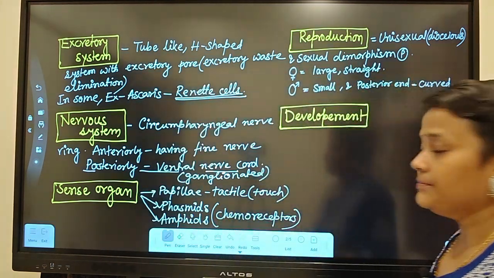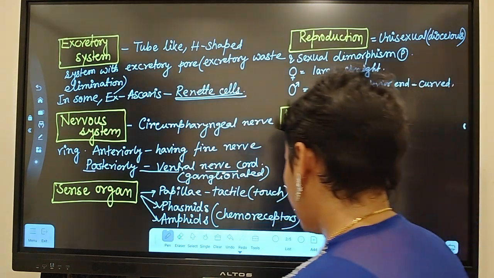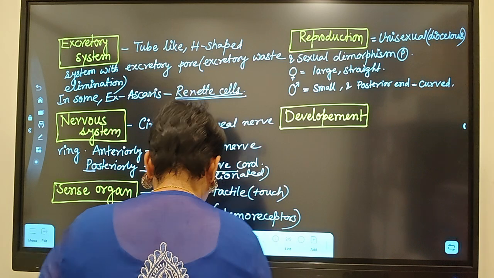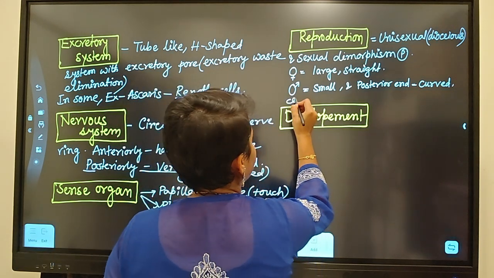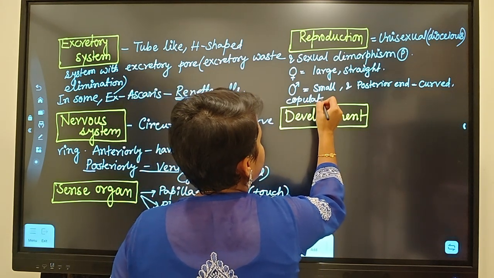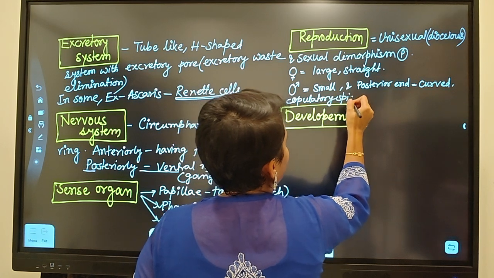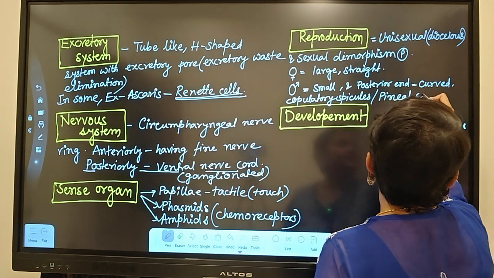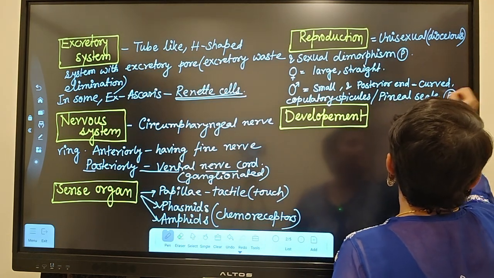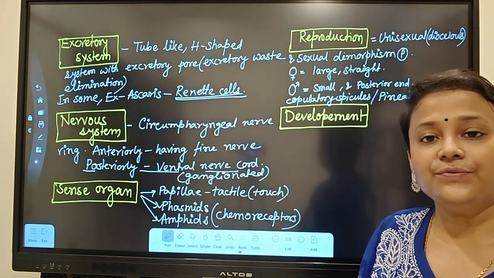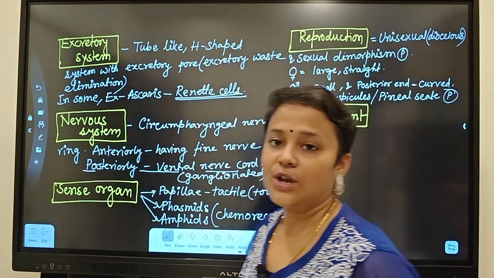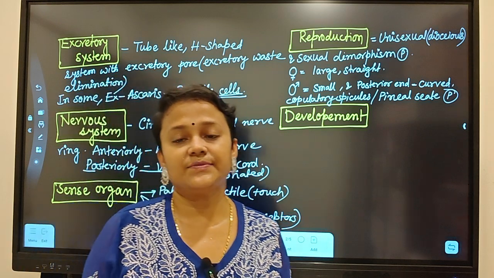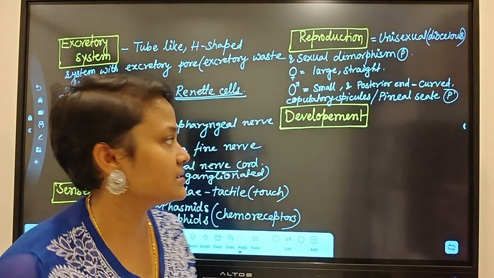In male, there are some organs called copulatory spicules, or penial setae, which are present in male and absent in female. So by the help of this structure, we can identify which one is male, which one is female. So sexual dimorphism is present.